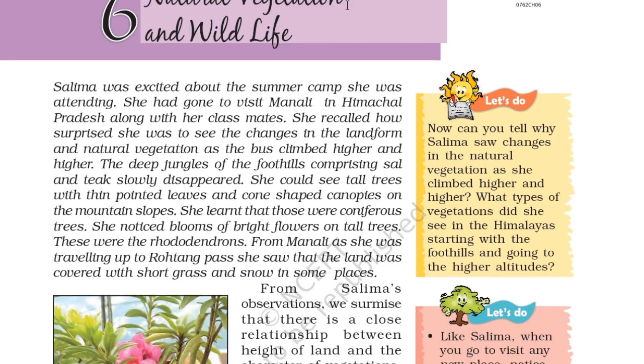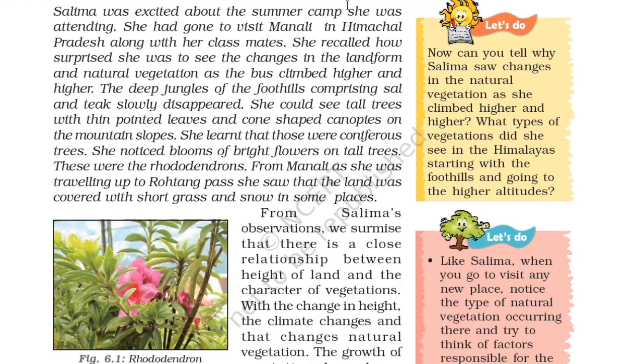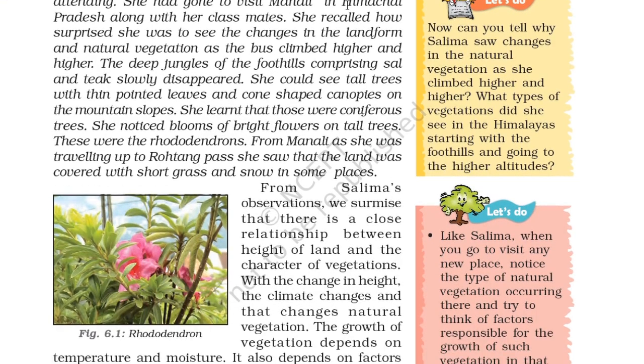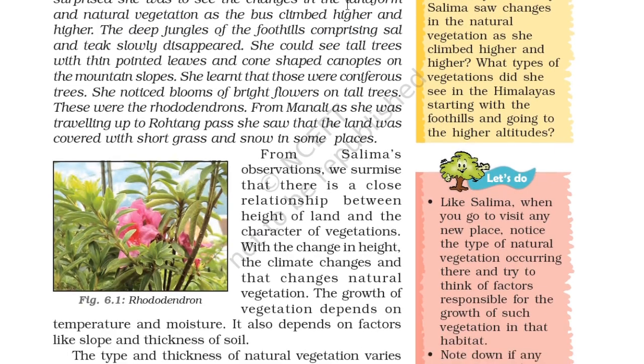These were the rhododendrons of Manali. As she was traveling up to Rohtang Pass, she saw that the land was covered with short grass and snow in some places. So here is a Let's Do session. Now, can you tell why Salima saw changes in the natural vegetation as she climbed higher and higher? What type of vegetation did she see in the Himalayas, starting from the foothill and going to the higher altitude?